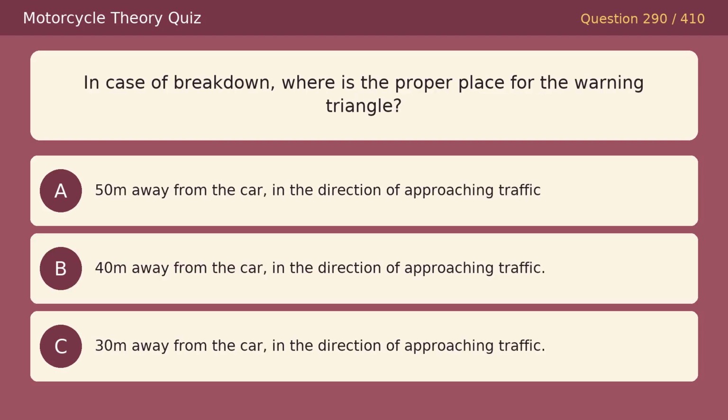In case of breakdown, where is the proper place for the warning triangle? Option A, 50 m away from the car, in the direction of approaching traffic. Option B, 40 m away from the car, in the direction of approaching traffic. Option C, 30 m away from the car, in the direction of approaching traffic. The correct answer is A, 50 m away from the car, in the direction of approaching traffic.